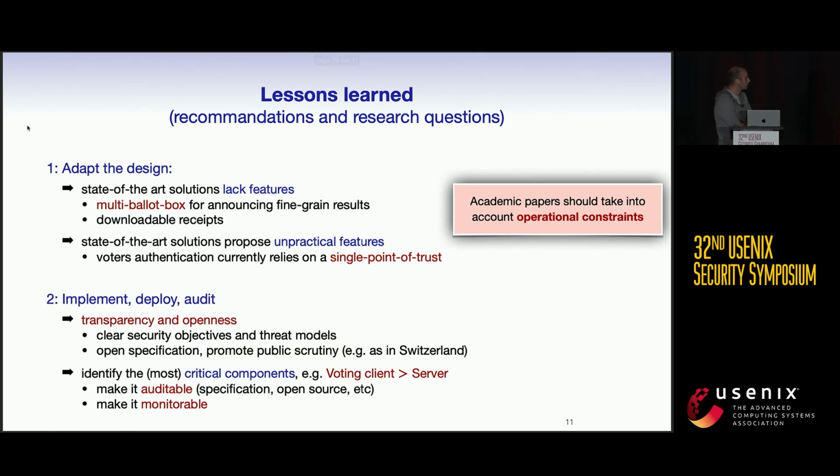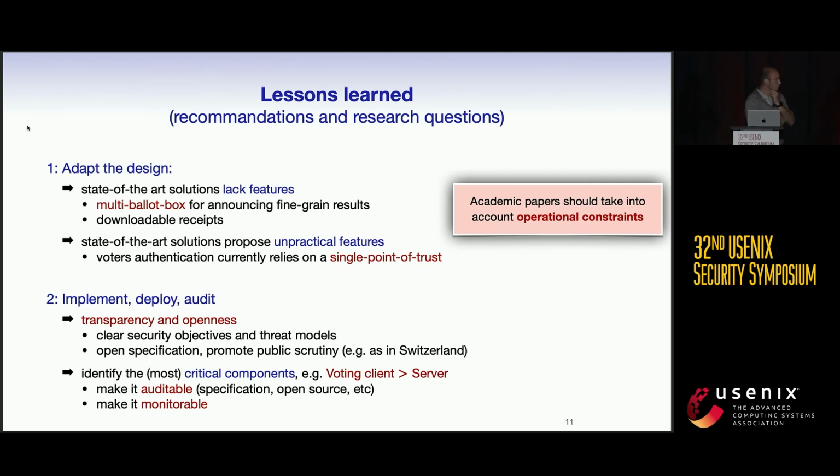And the second reason we found is about the implementation and the deployment of the protocol. We all know that it's a difficult task. The first thing that is quite intuitive is just to push for transparency and openness, exactly as is done in Switzerland, typically. In France, the partial publication was published just one month before the election, so it was too late.